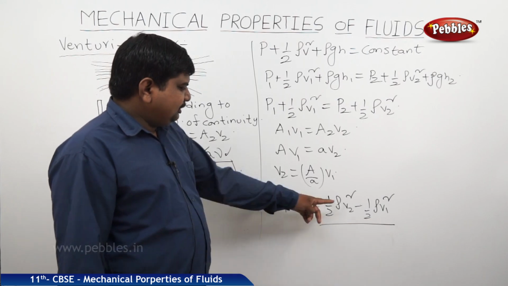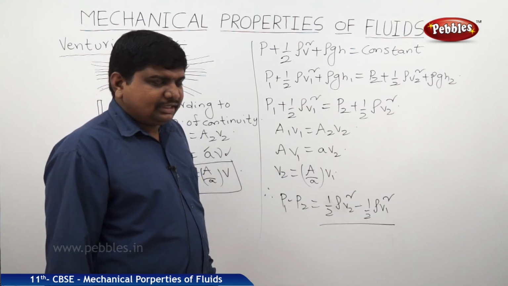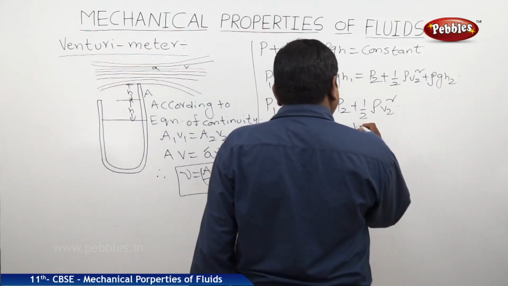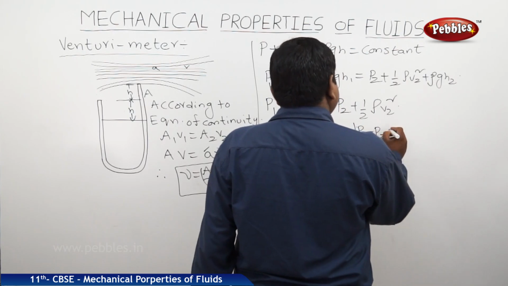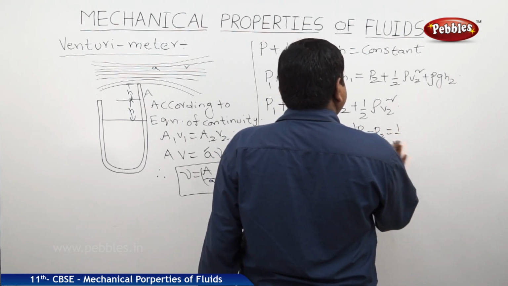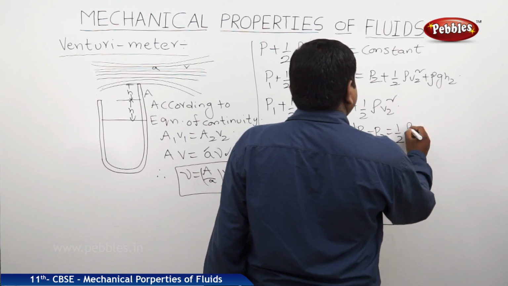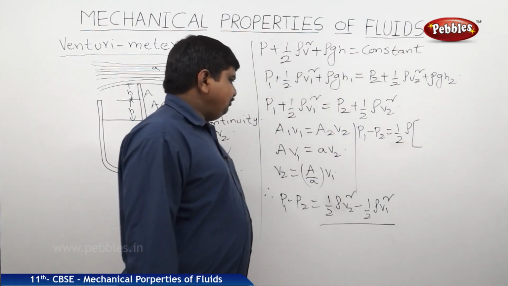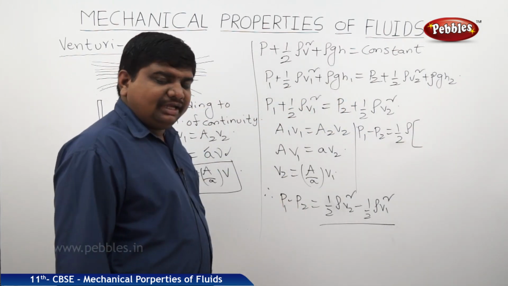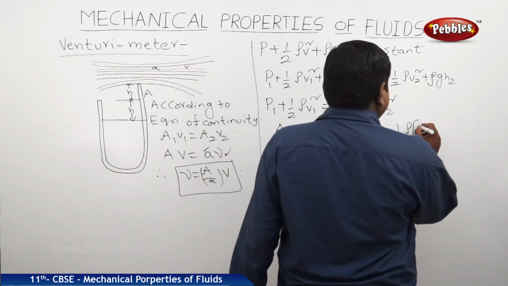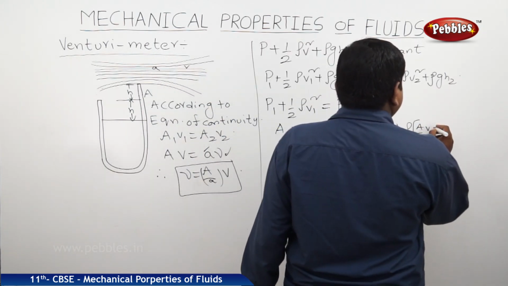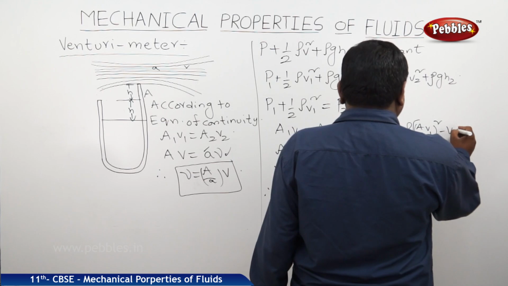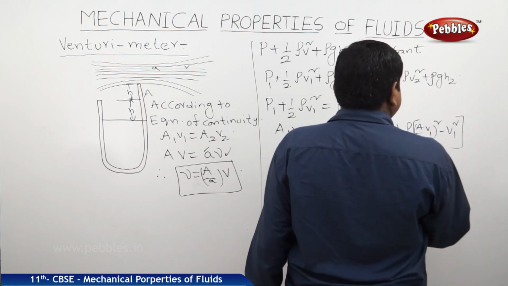Now we should substitute V2 is equal to this one and take the common terms. Therefore, P1 minus P2 is equal to half rho into V2, which is A by a into V1, whole squared, minus V1 squared.